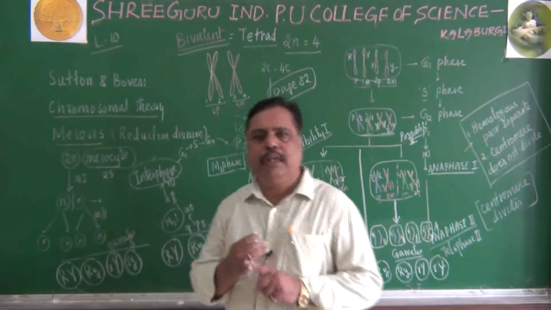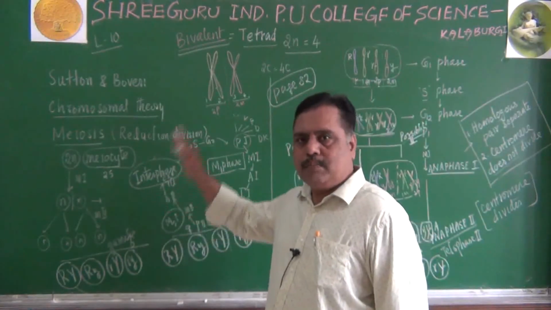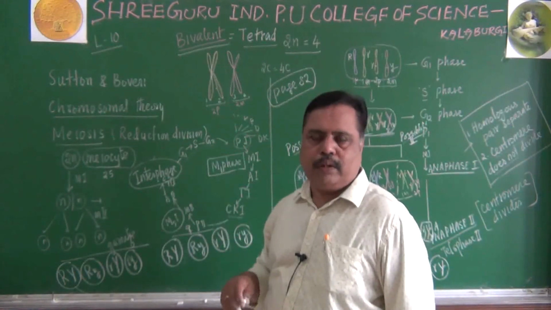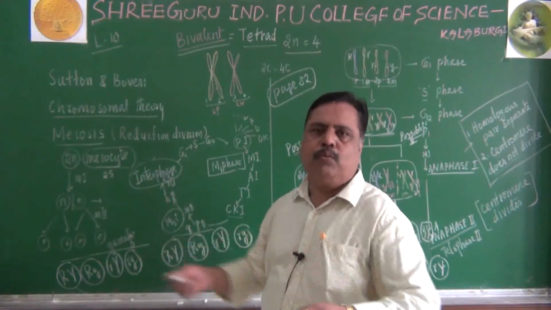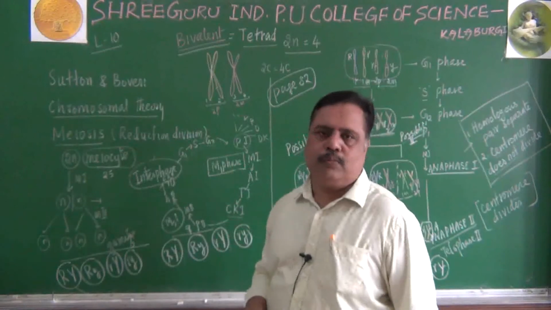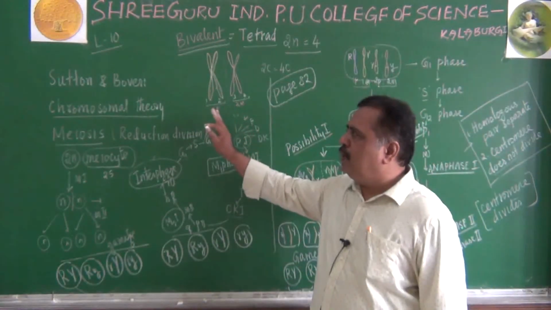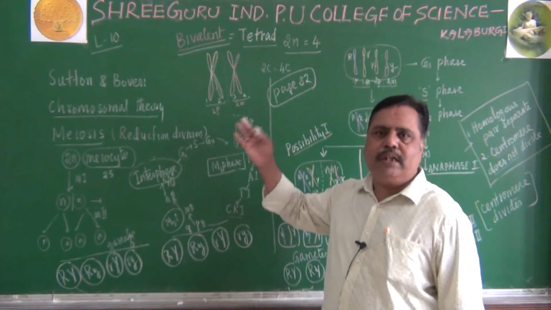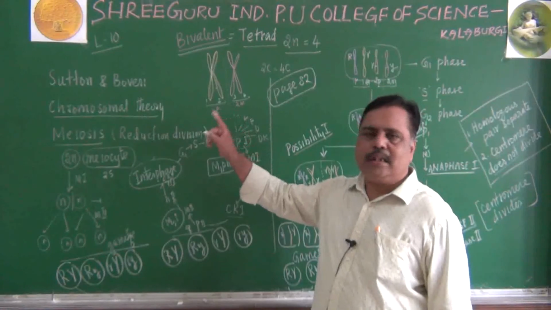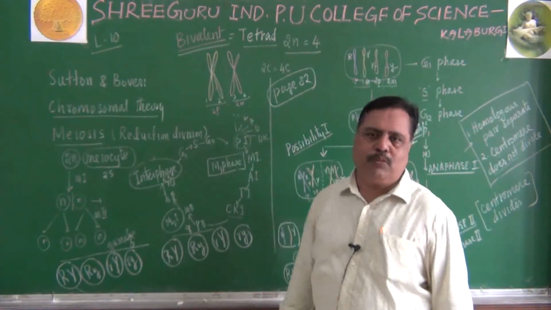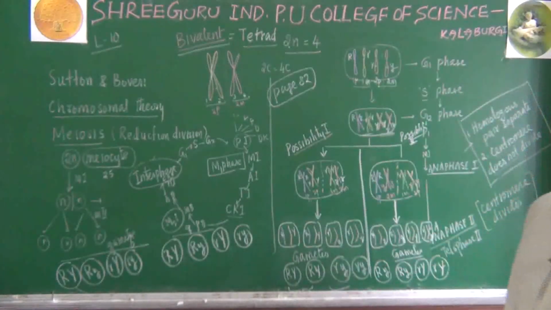So, independent assortment happens not only in alleles, as Mendel told in 1865. In 1902, it was proved with the behavior of chromosomes. So, what Sutton and Boveri told means gene behavior and chromosome behavior are similar. That means the existence of genes will be in the chromosome only. This is the idea given by Sutton and Boveri.